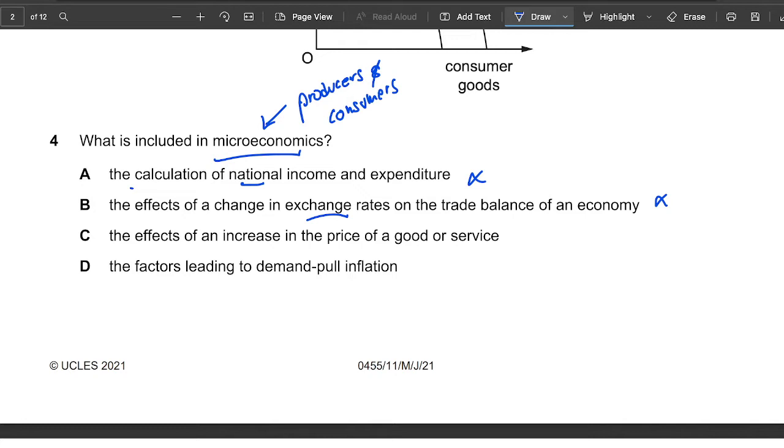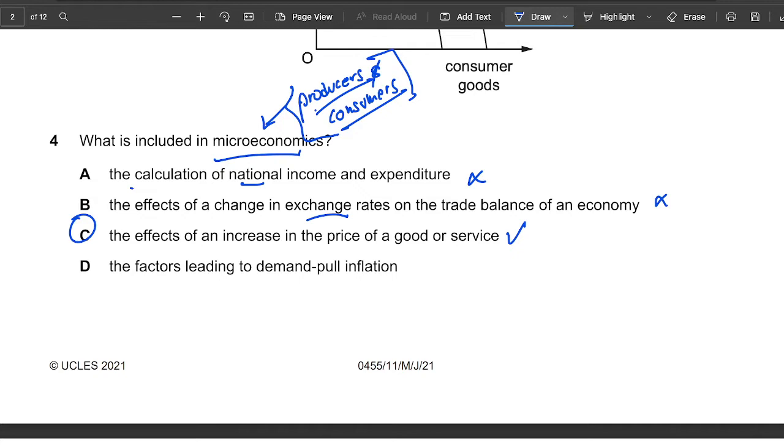The effect of an increase in the price of a good or service. That is correct, because remember, we looked at consumers and producers. So if the demand for this good increases or something like that, then all that is related to the producers and consumers, because producers will produce the most good that gives them the most profit. So hence why they look at all that type of stuff. Consumers will look at the cheaper good, and so on and so forth. So the answer should be 4C.